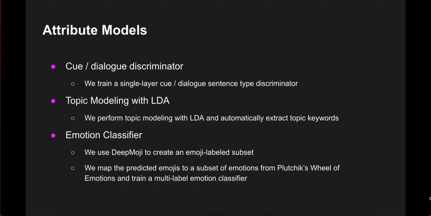We propose 3 attribute models. The first one is a single-layer cue dialogue discriminator that can be used to generate either cues or dialogues. We also perform topic modeling with LDA and automatically extract lists of topic keywords for topic-controlled generation. And finally, we have a multi-label emotion classifier. For this, we use Deepmoji to create an emoji-labeled subset, and we map the predicted emojis to a set of emotions, such as happy, angry, and disappointed.